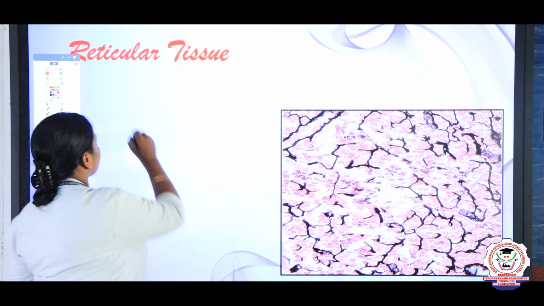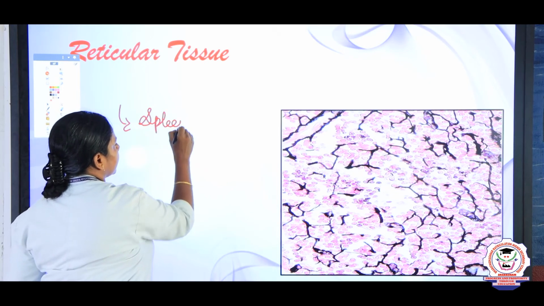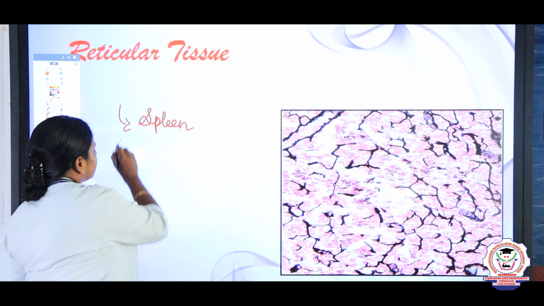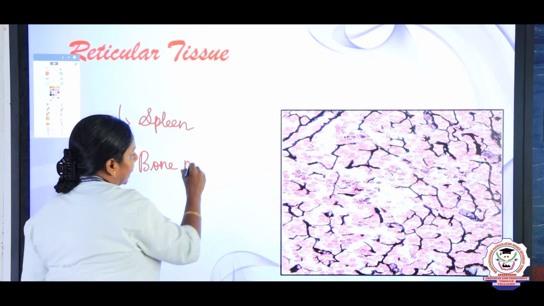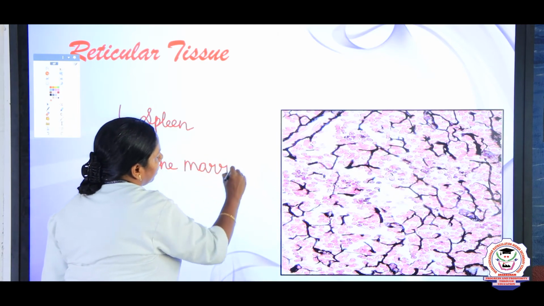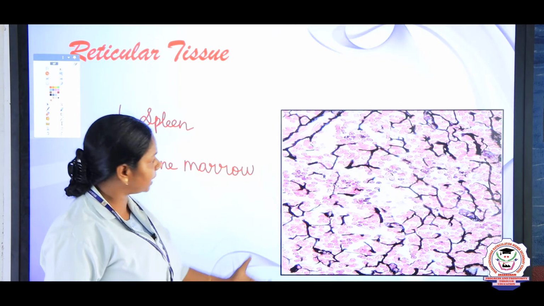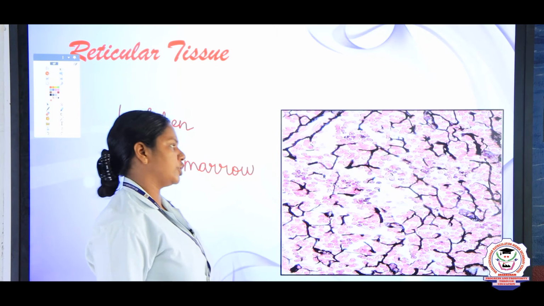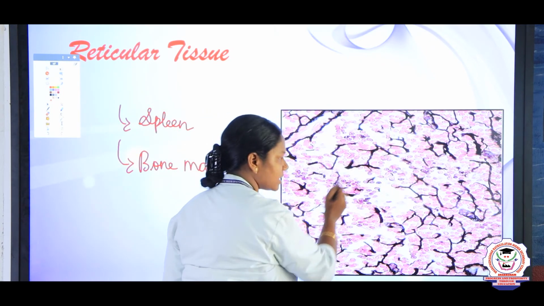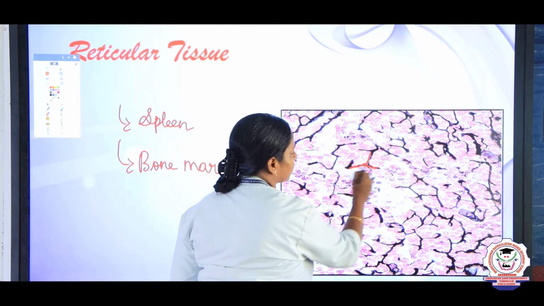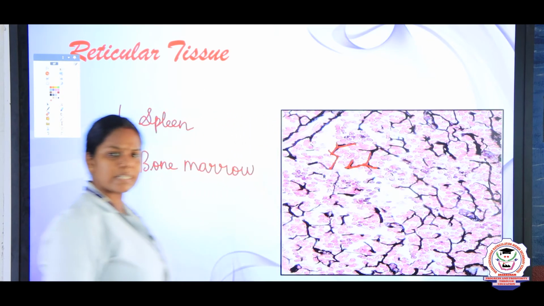We can say it is located in the spleen, at bone marrow, and especially the lymphoidal organs. In the lymphoidal organs, what type of tissue is present, children? Reticular tissue. It consists of loosely packed cells with the ground tissue and collagen fibers. So, this is the structure of reticular.